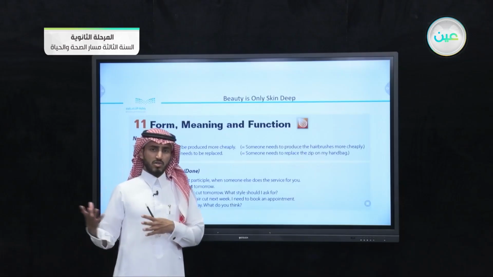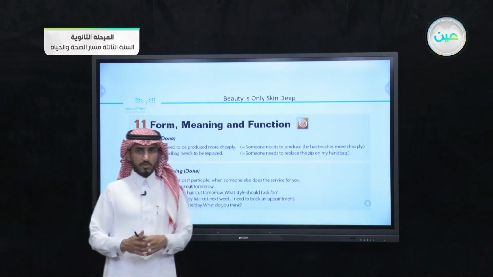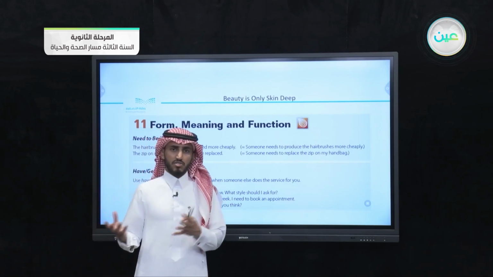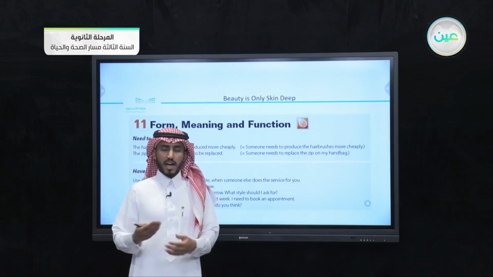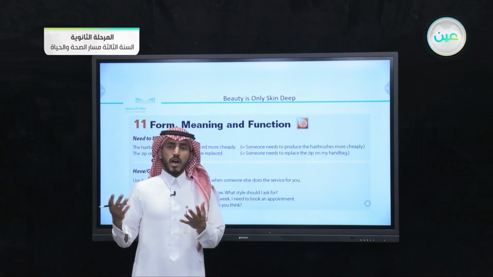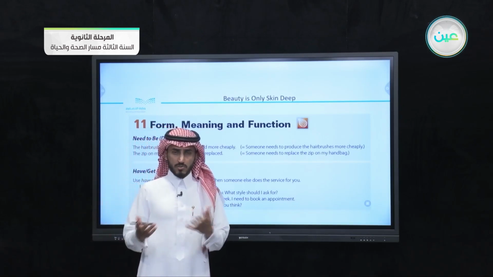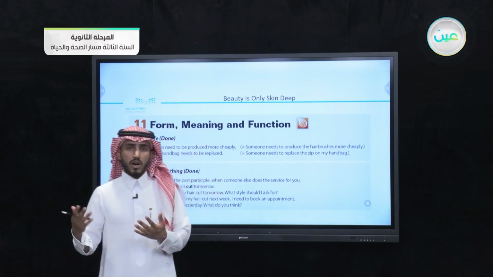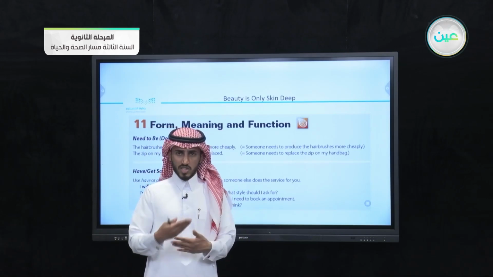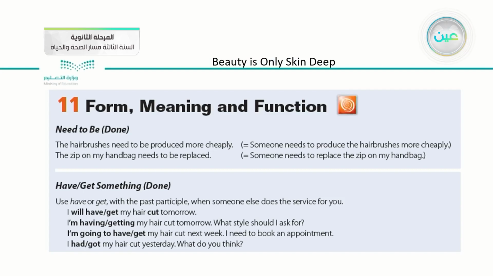We started talking about the expression need to be done, or need to be fixed, or need to. We said that the expression need to is usually followed by a verb with an ed or a verb in the past participle. When we say about something that it needs to be fixed, or needs to be done, or needs to be replaced, that means someone has to do this job or to do this task. For example, we have here the hairbrushes needs to be produced more cheaply. That means someone needs to produce the hairbrushes more cheaply.